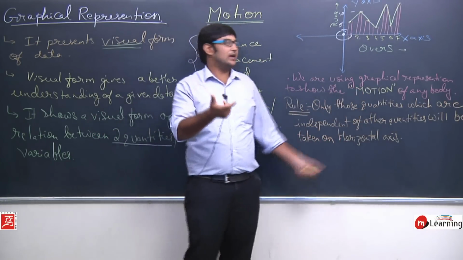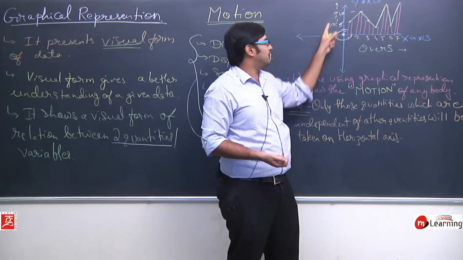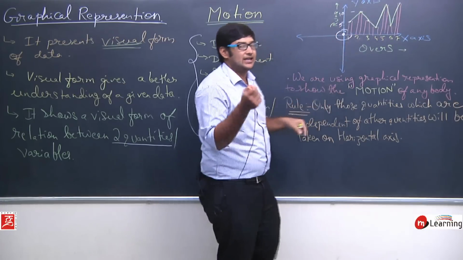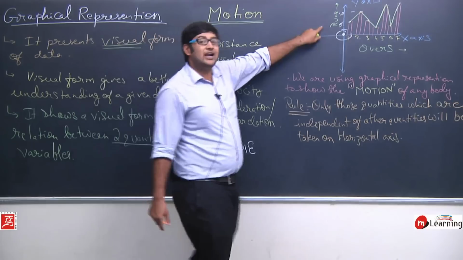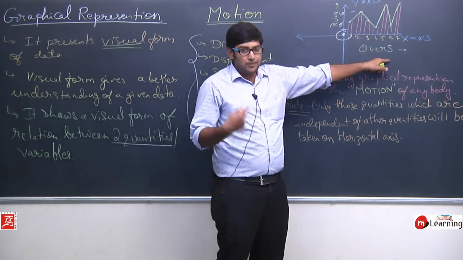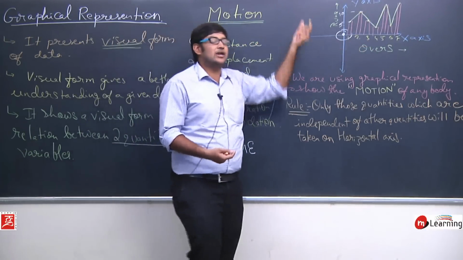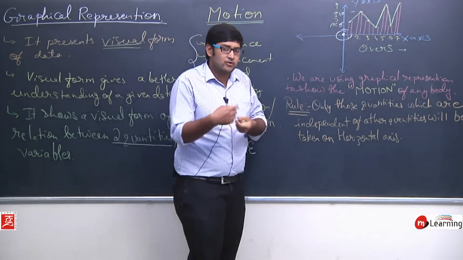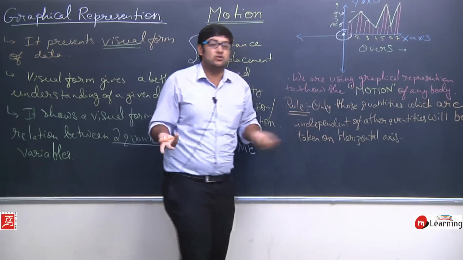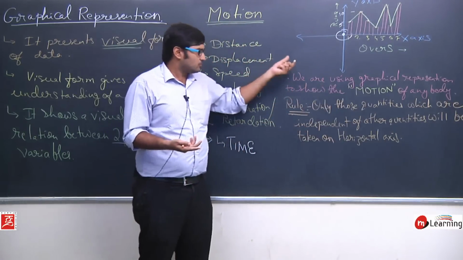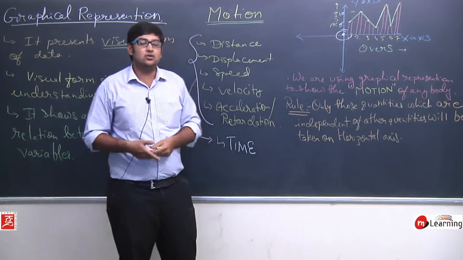That's why in cricket you will never see overs plotted on the vertical axis while runs are plotted on the horizontal axis. It's a very simple rule: the runs are dependent on overs. So priority is overs. Once the overs are done, only then can we calculate the runs. If the over is not completed, then how can we calculate the runs in that over? So that's why we plot overs on the horizontal axis, because it's an independent quantity.